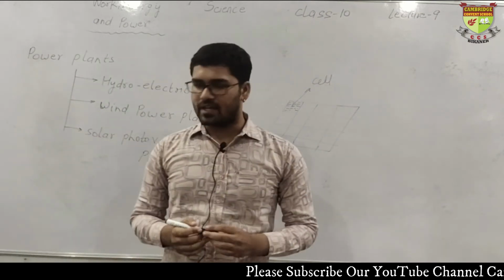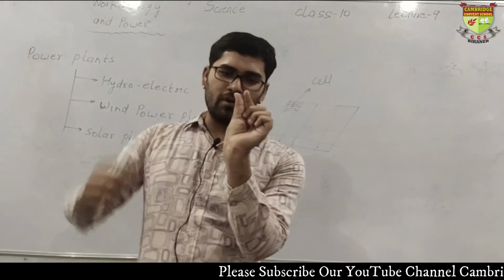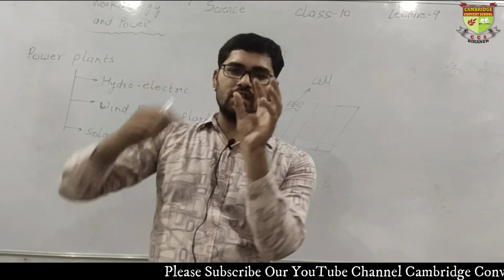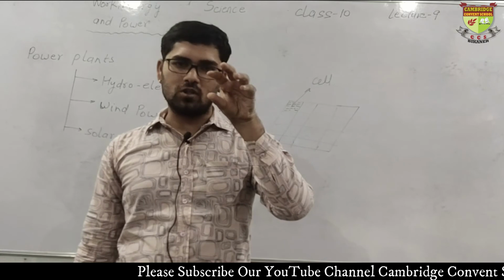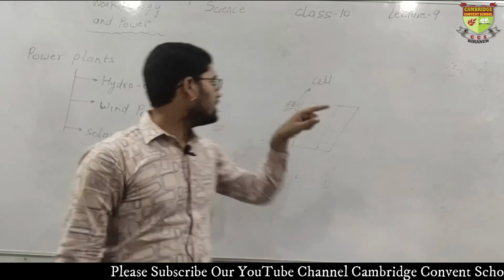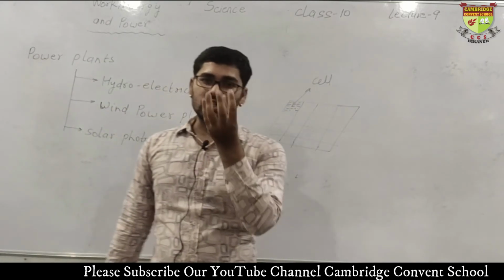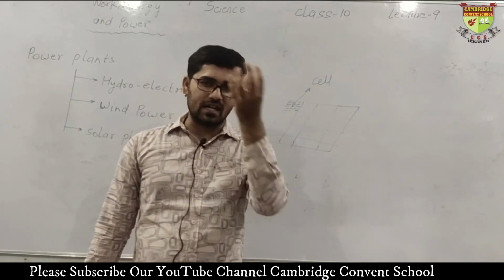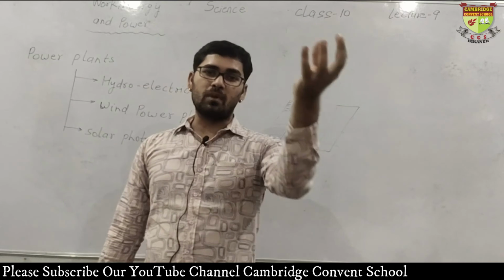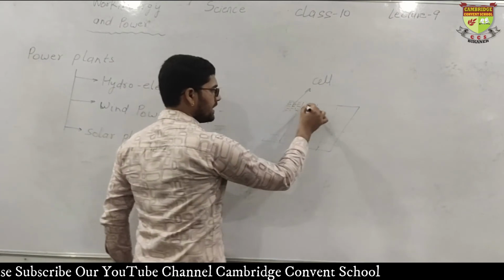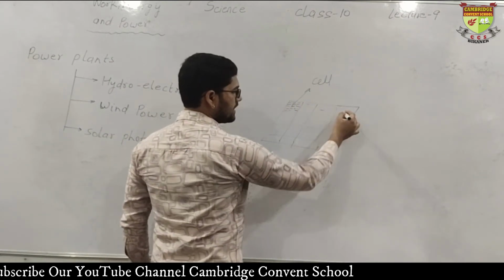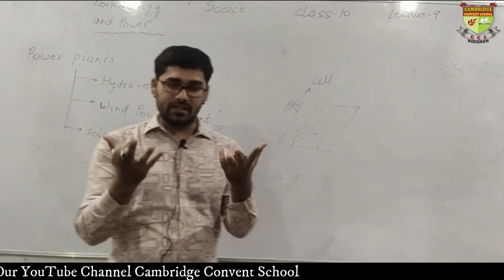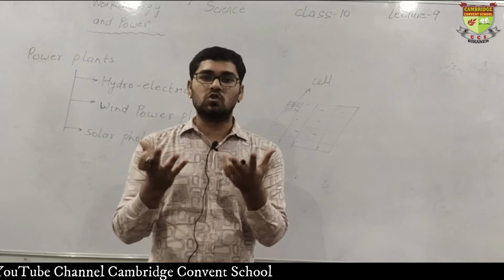Clear? Suppose I have a very small chip, and after arranging the small chips very near to each other, I have made a small slot like this. This is known as a cell. And when lots of similar cells are placed together on a big plate, this is one cell, this is one cell, this is one cell, that is known as a panel, a solar panel.